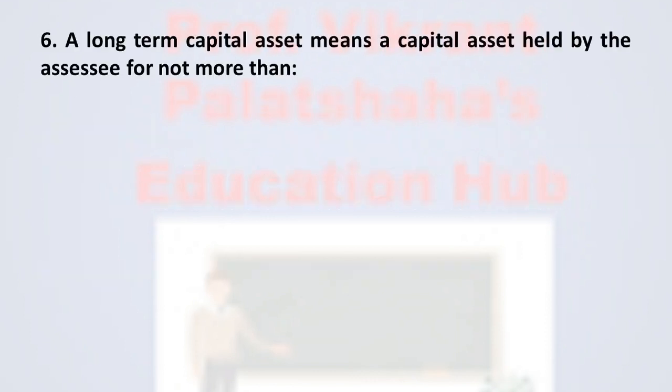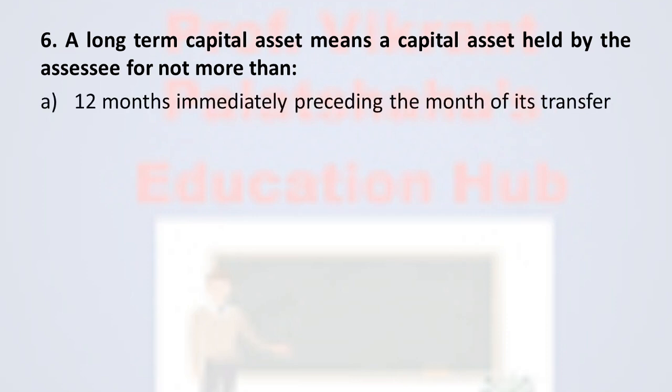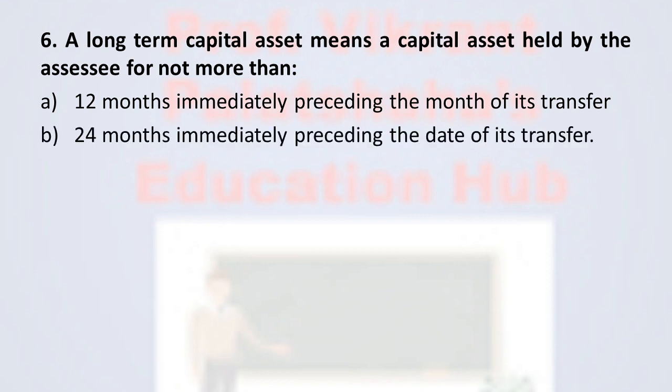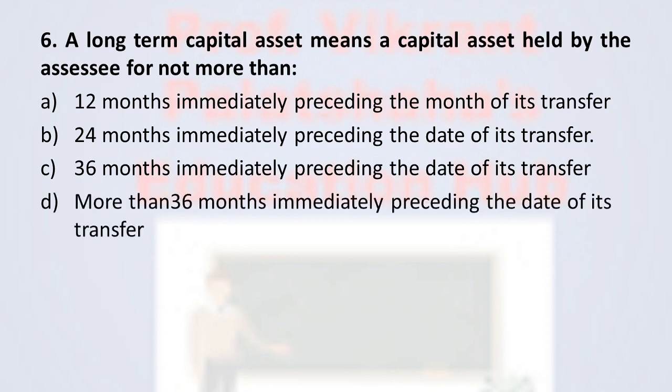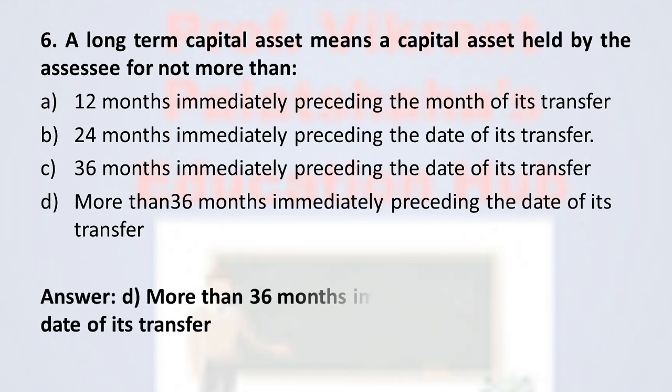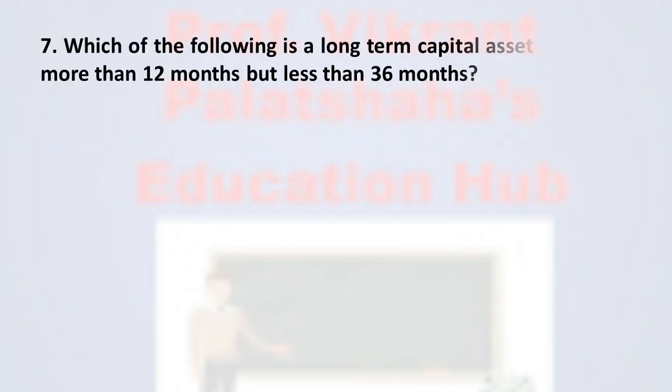Next, question number 6. A long-term capital asset means a capital asset held by the assessee for not more than 12 months immediately preceding the month of its transfer, 24 months immediately preceding the date of its transfer, 36 months immediately preceding the date of its transfer, and option D, more than 36 months immediately preceding the date of its transfer. So the correct option is option D, more than 36 months immediately preceding the date of its transfer.